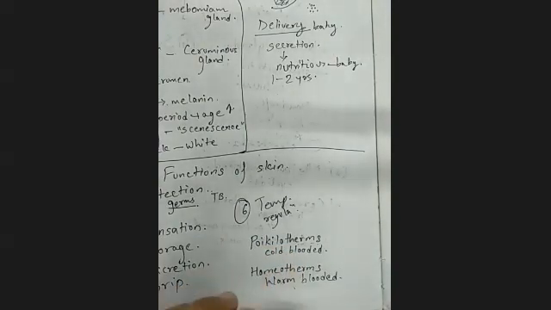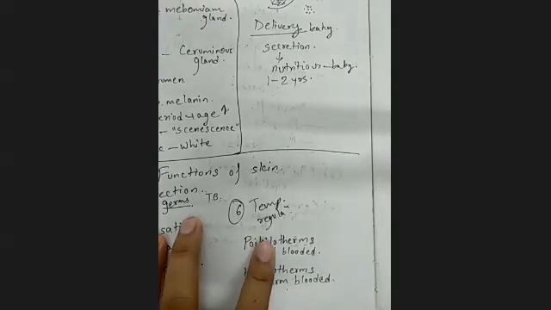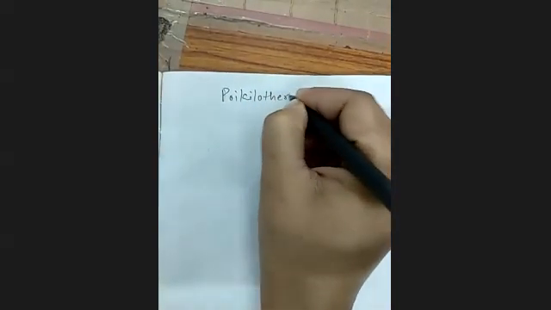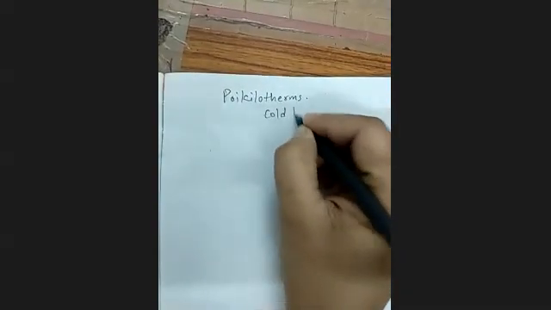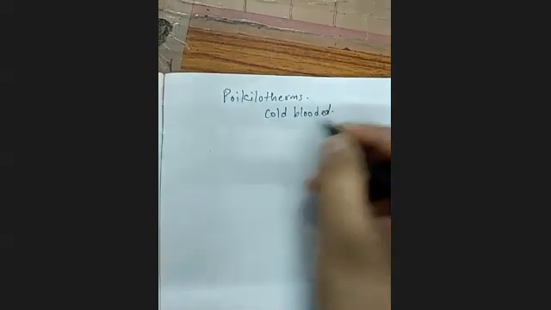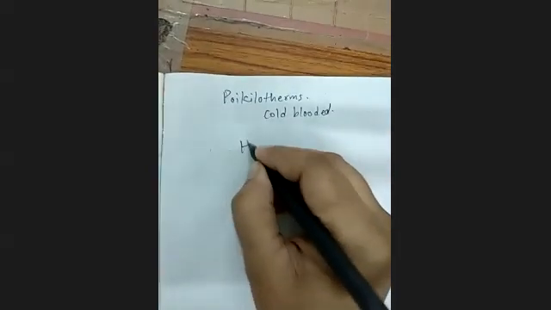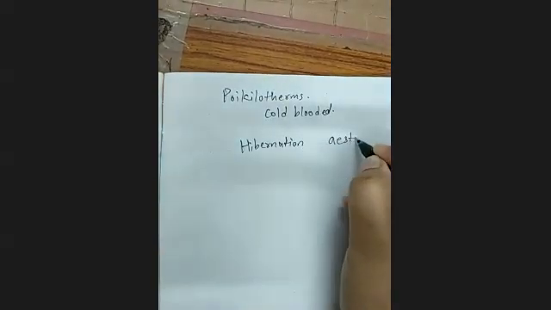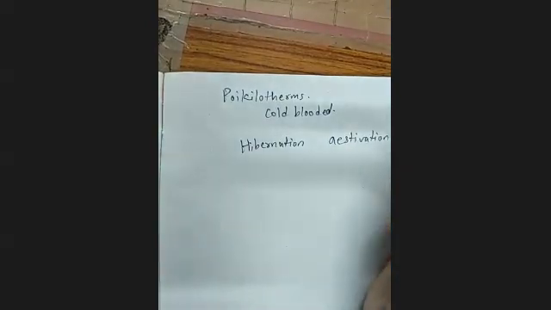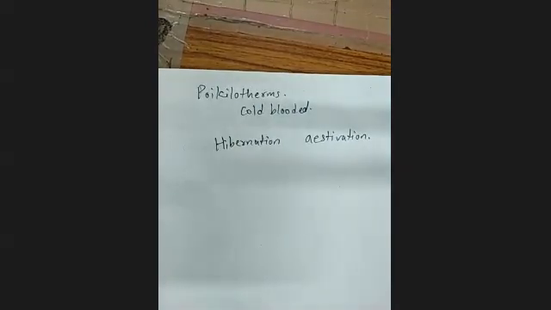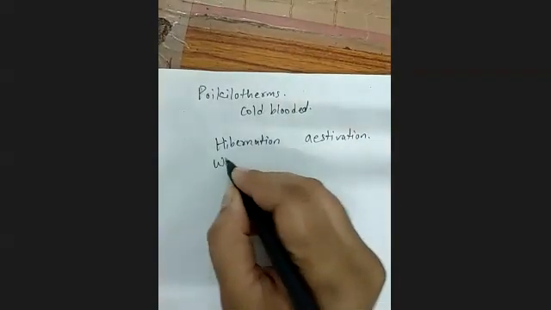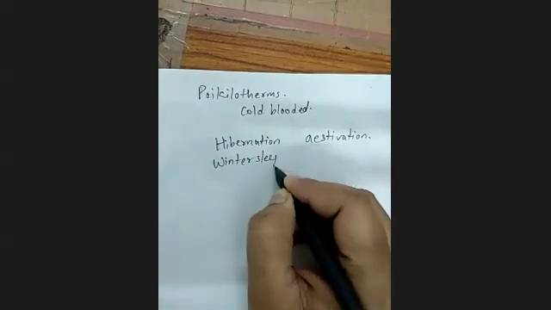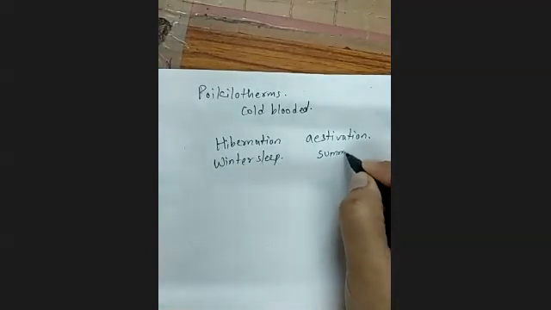So what these poikilotherm animals will do, let me write it down over here: poikilotherms, cold blooded, they will undergo hibernation and estivation. What do you mean by that? Hibernation is nothing but winter sleep, while estivation is summer sleep.